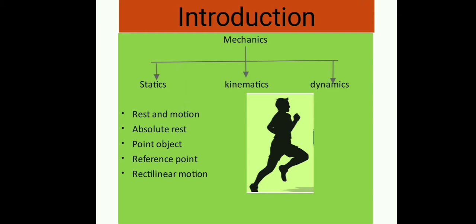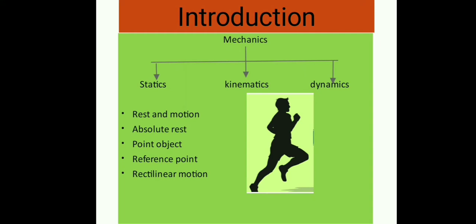Okay, now the next one, the reference point. Now for understanding the reference point, we have to go to the NCERT book. In order to specify the position, we need to use a reference point and a set of axes. It is basically convenient to choose a rectangular coordinate system consisting of three mutually perpendicular axes.